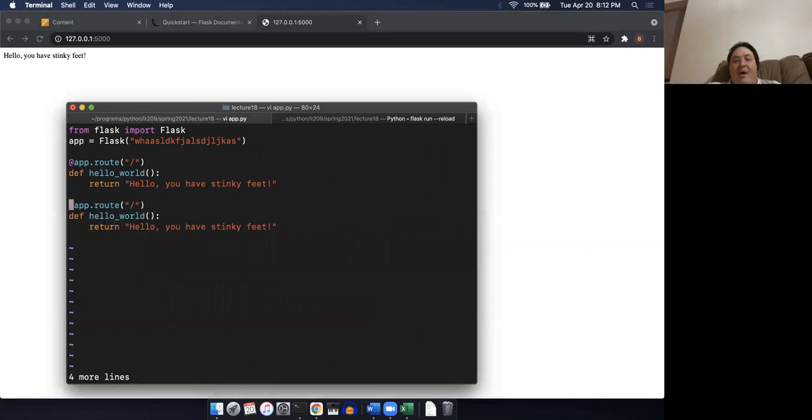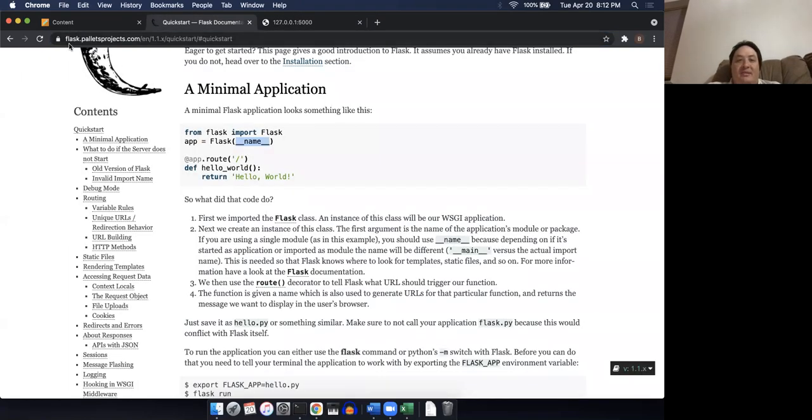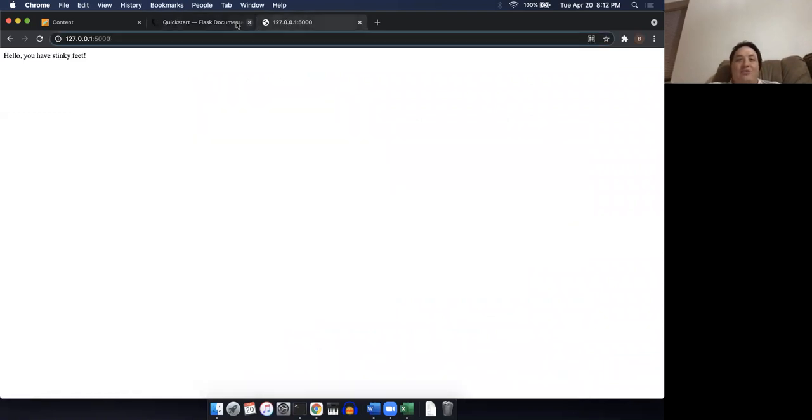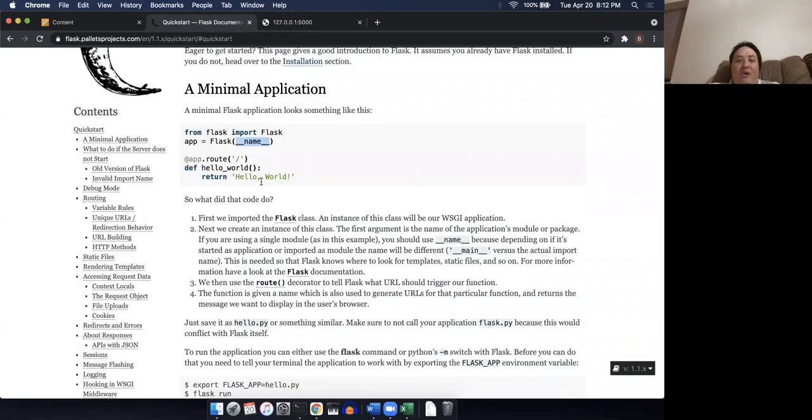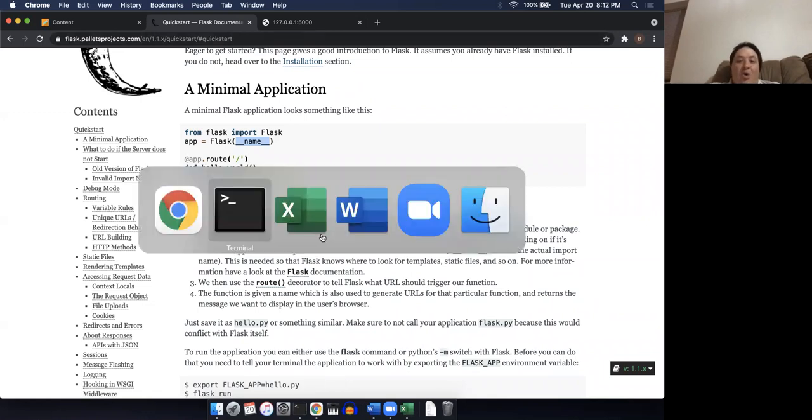Okay. So now I'm going to create another app route. This app route basically means after my URL, there's usually a slash. If I go here, there's always flask.pocoo.org, and then there's a slash and then there's some additional stuff. So that's what that route is referring to: it's the slash and the stuff after the URL. So what does that mean?